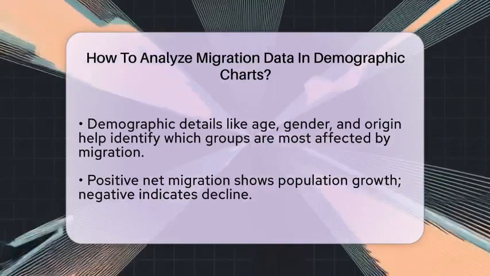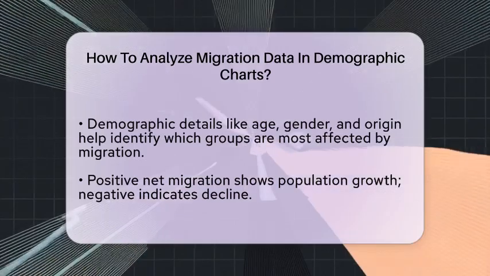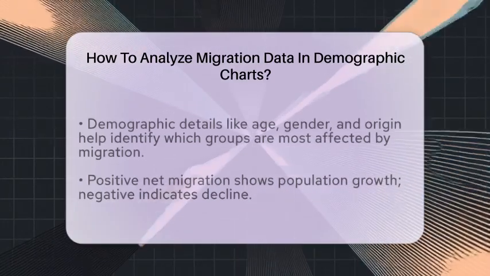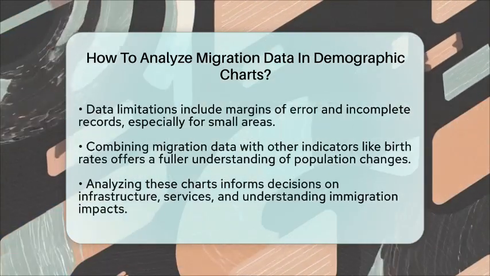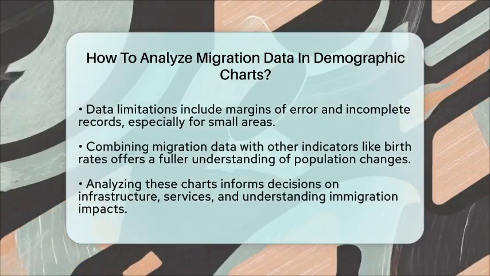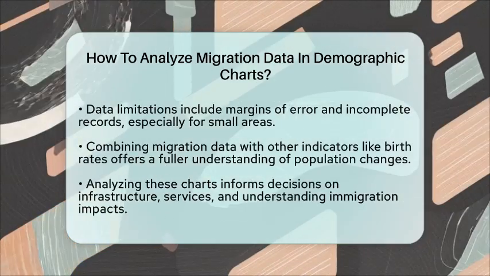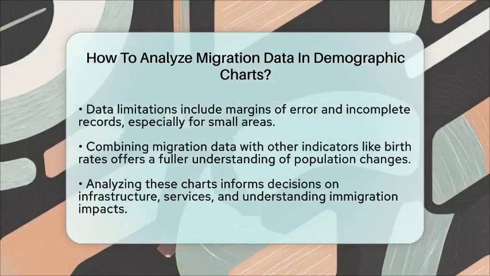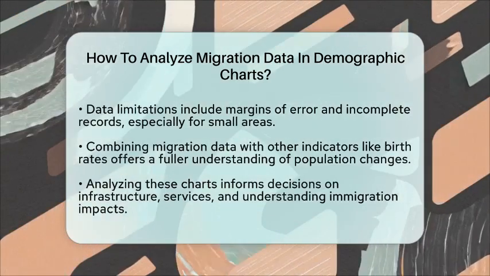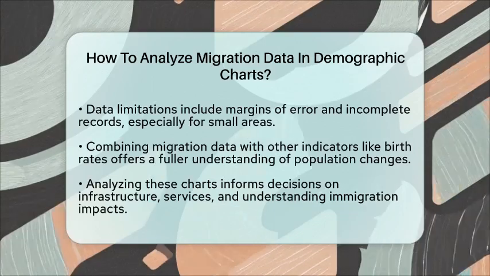Always be aware of data limitations. Migration data can have margins of error because of sampling methods or incomplete records. Small changes or data for small areas might not be perfectly accurate. Combining migration data with other information like birth rates or economic indicators can give a clearer picture of population changes.